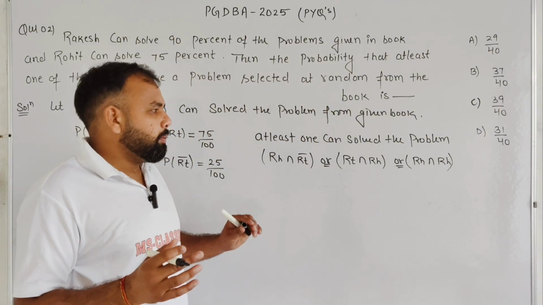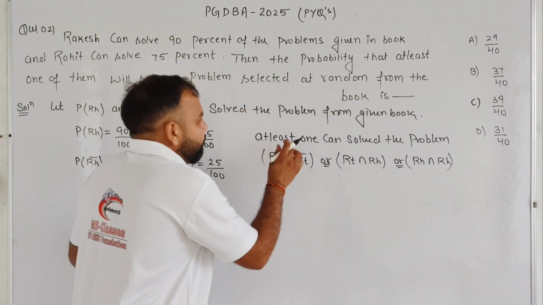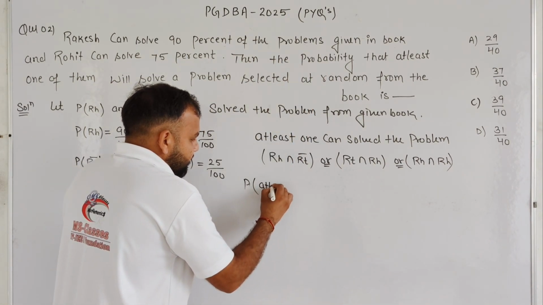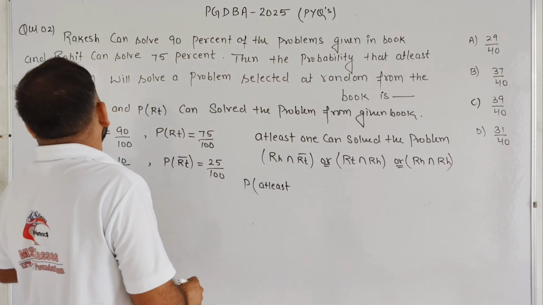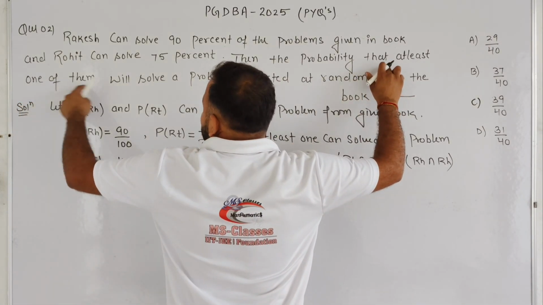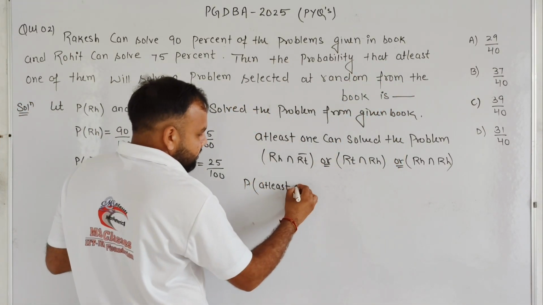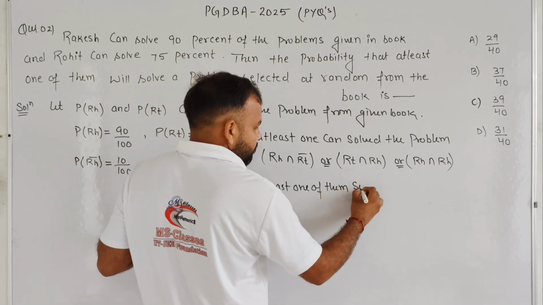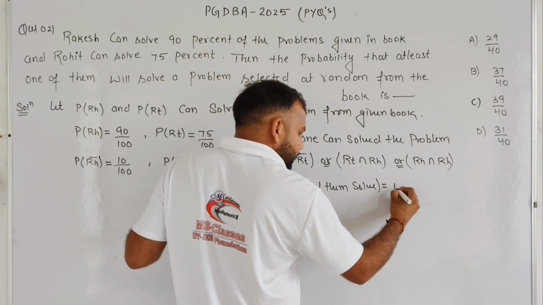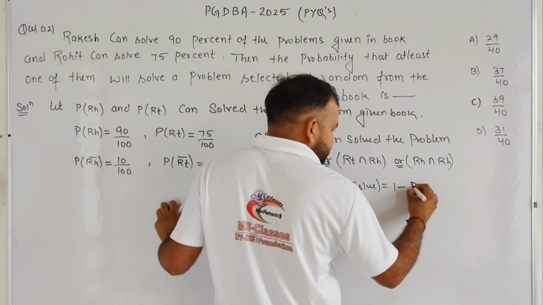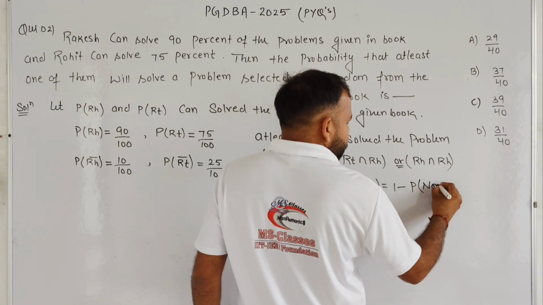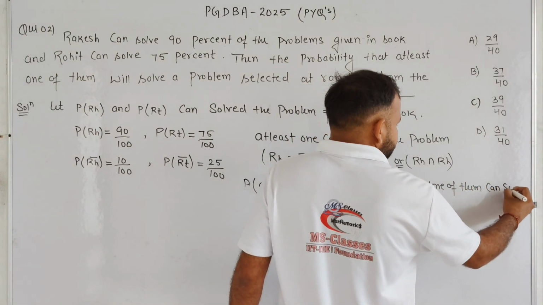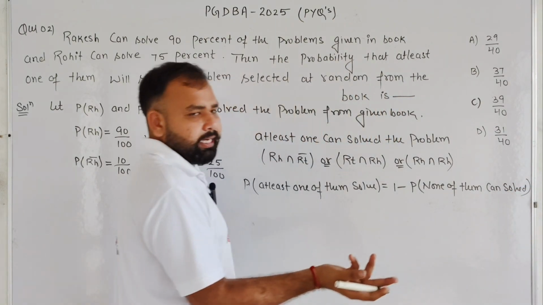But basically, the shortcut method is that if we need at least one to solve the problem, the probability that at least one of them solved can be written as 1 minus the probability that none of them can solve. It can be written as this.